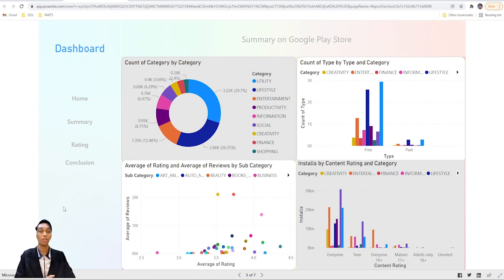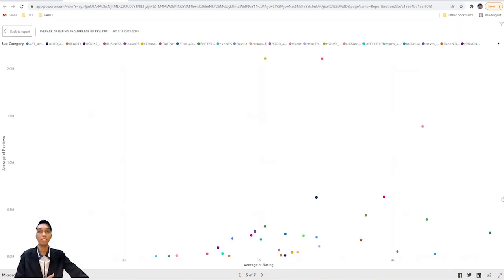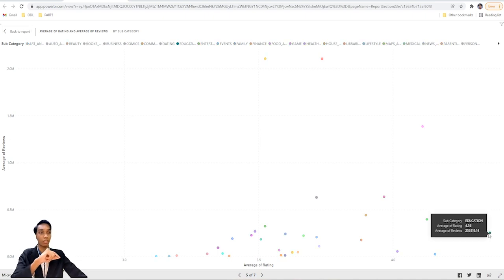Now we are going to look at average of rating and average of reviews by subcategories, our third chart. From this, if we zoom in, we can see that the further the subcategory goes, the higher the rating, and the higher the reviews go, the higher the number of reviews. The first thing we look at here is our highest rating, which is education. It has around 4.36 rating and 253,000 reviews, which is quite low for people who want to analyze something.